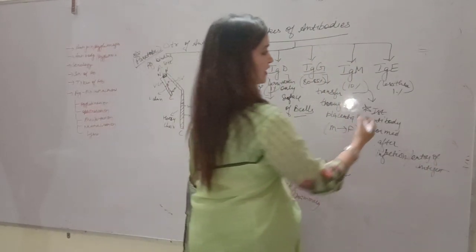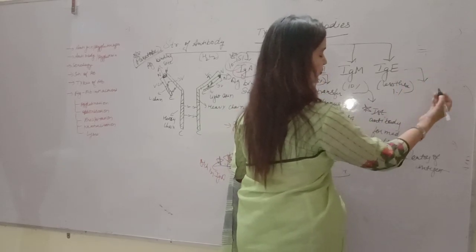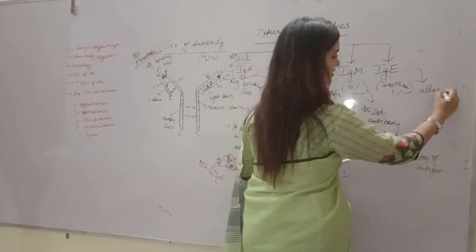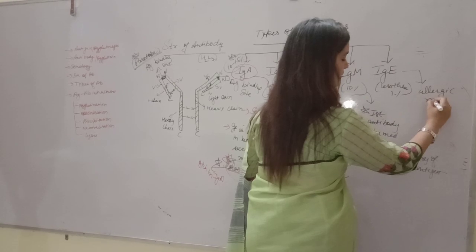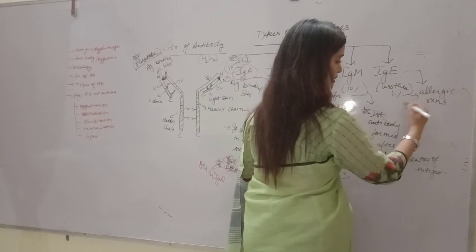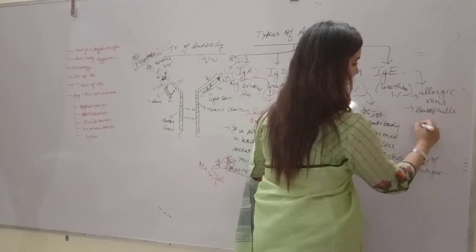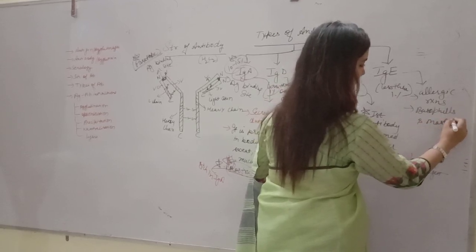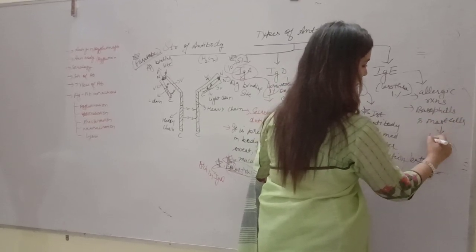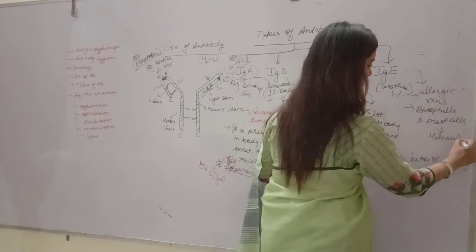This IgE is mainly responsible for allergic reactions, and it is also associated with basophils and mast cells that release histamine.